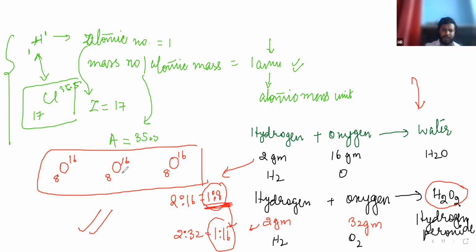Okay, let me ask a question. How many of you know the atomic mass up to 20 of every element? From 1 to 20, hydrogen to calcium, how many of you can tell the atomic mass of every element? Or should I write it?